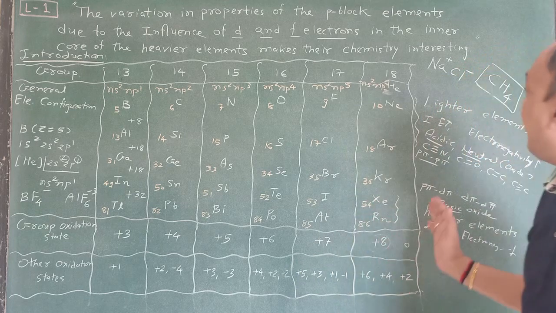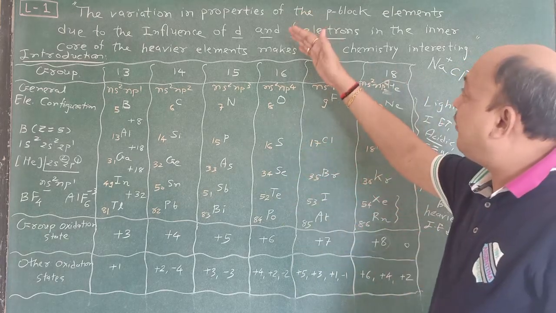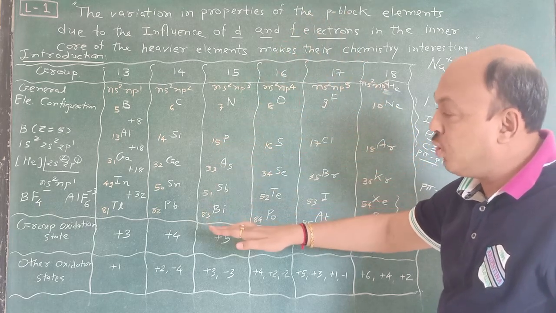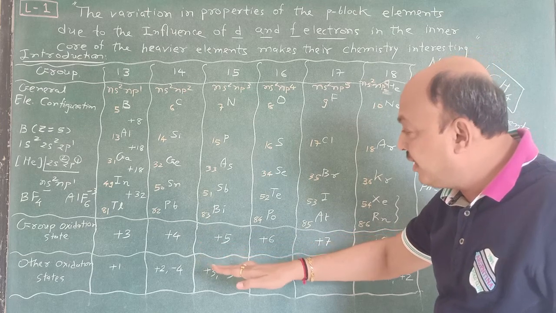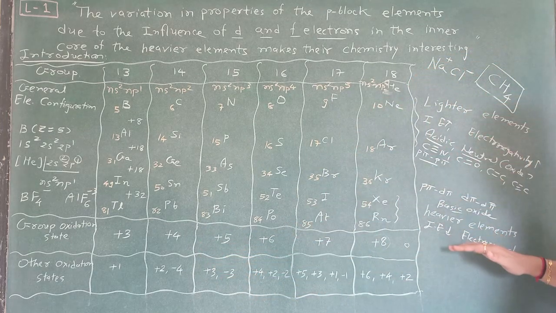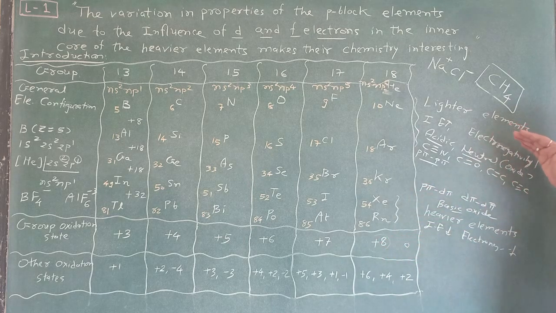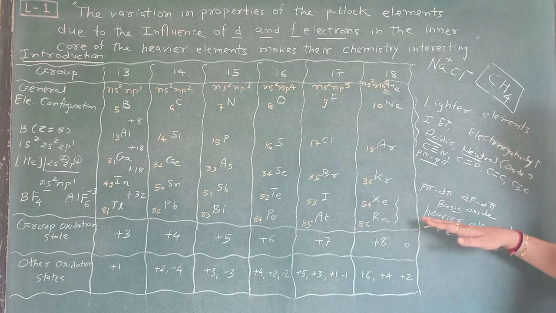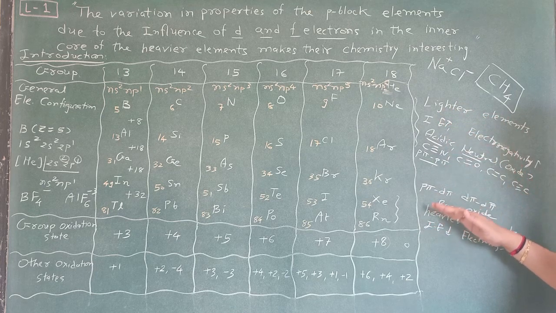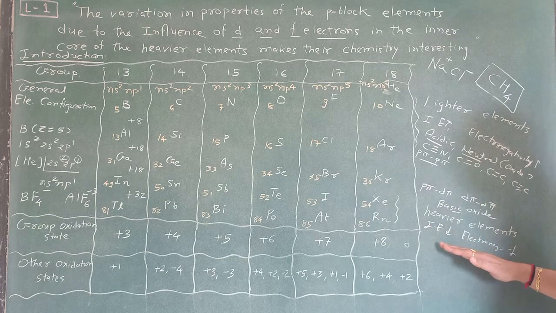And a very important part is electronic configuration. We discuss first of all the definition, then electronic configuration, then group oxidation state, then other oxidation states, then lighter elements, then heavier elements, then ionization enthalpy, then electronegativity. Ionization enthalpy deals with lighter elements, and electronegativity deals with heavier elements.